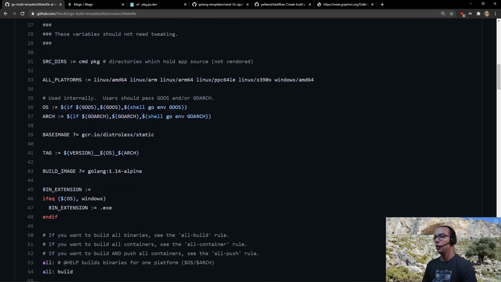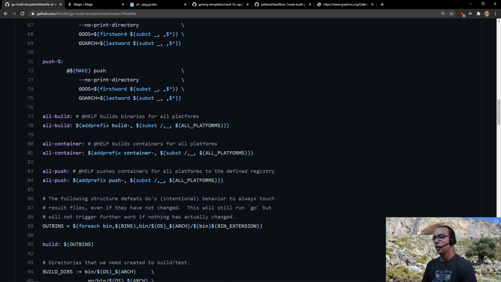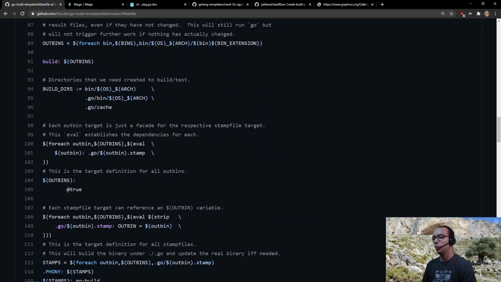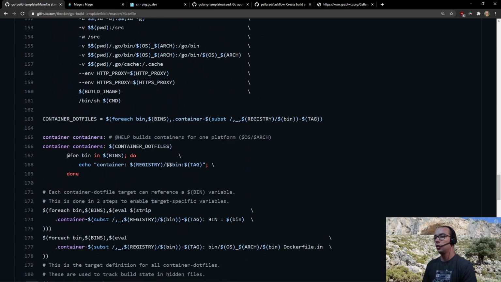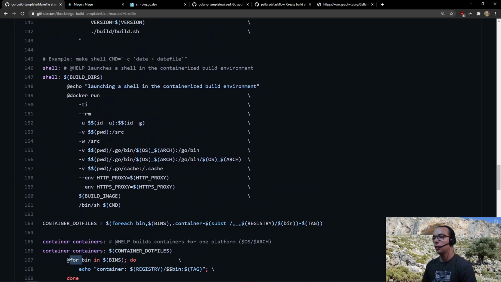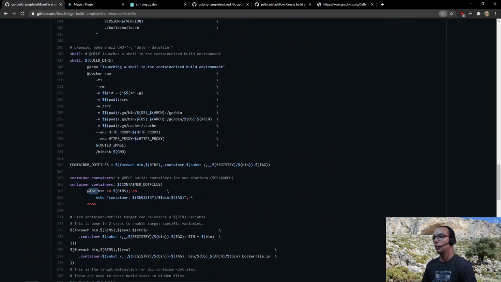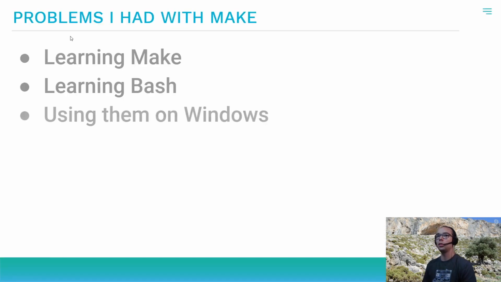And here we have some if statements, some shell functions, make, add prefix, some substitutions, and basically a lot of stuff: for each statements, for, so a lot of stuff from Make. Moreover, because of problems connected with using Go, Make, and Bash on Windows, I started to develop on Ubuntu.